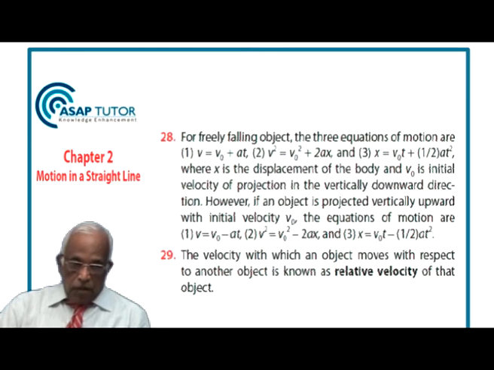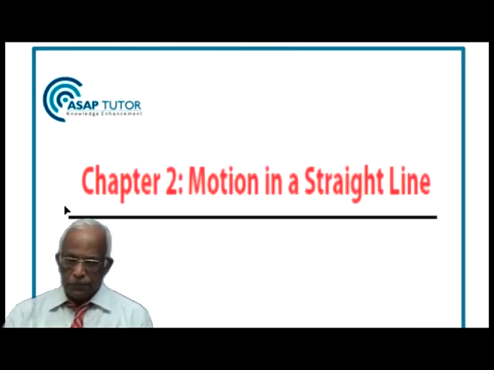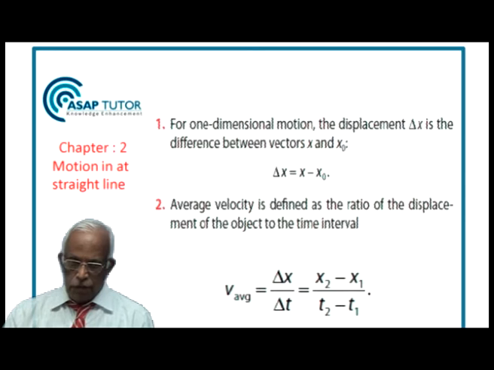the important formulae of this particular chapter. This is chapter 2, motion in a straight line. We are continuing. Now, these are the important formulae. For one-dimensional motion, the displacement delta x is the difference between two positions x and x naught. Delta x is x minus x naught.